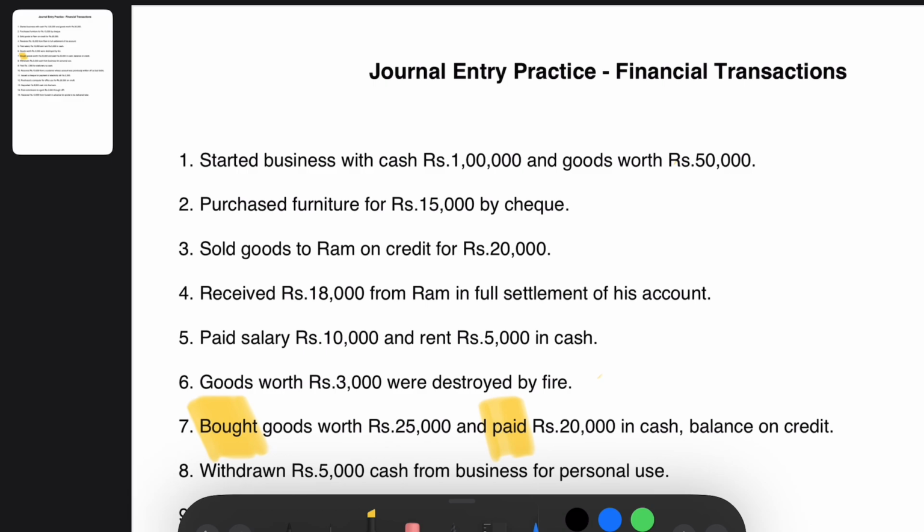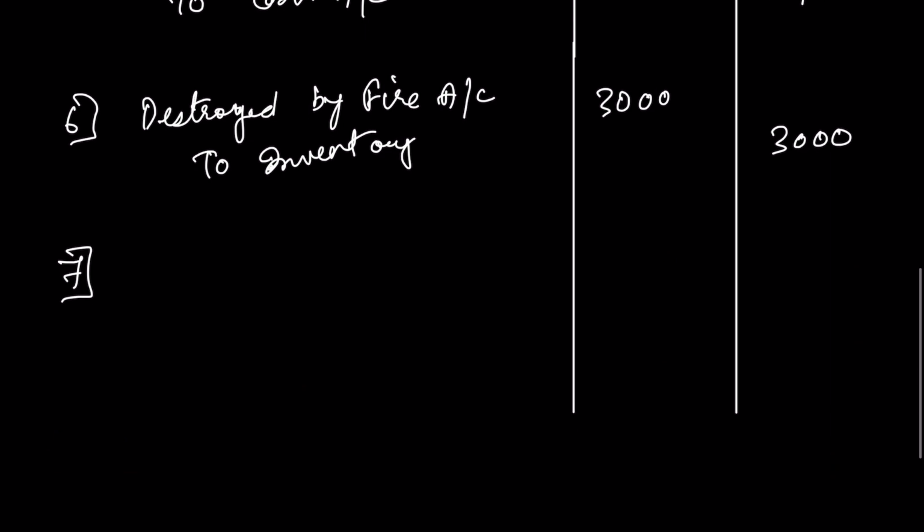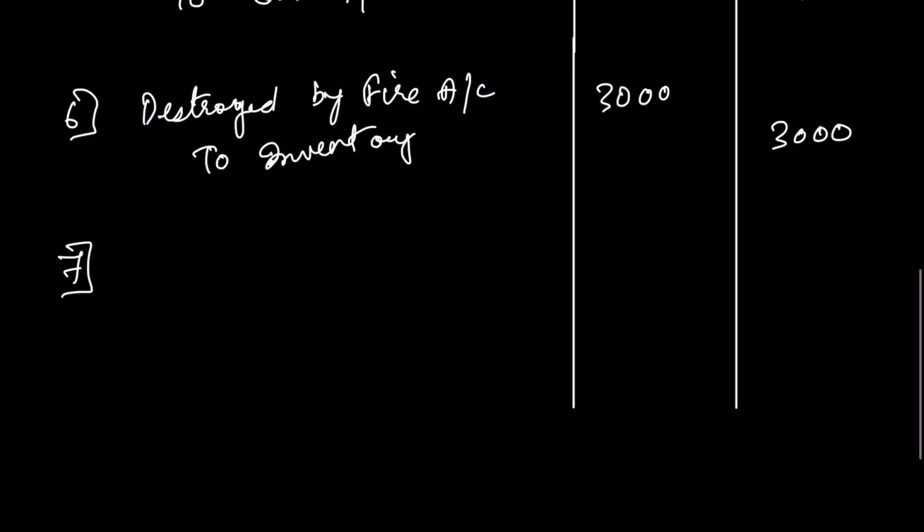Cash account is also involved here, and the balance on credit, that is 5,000 rupees, is on credit. So purchase account will get debited by rupees 25,000 and cash account of 20,000 will get credited, and the remaining 5,000 will get credited as bank account, right?